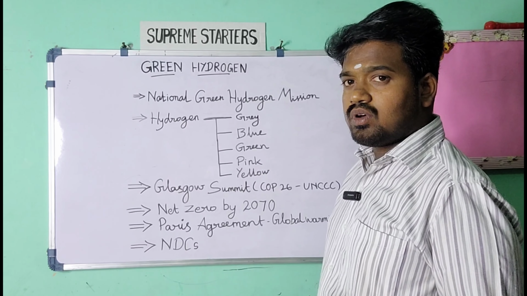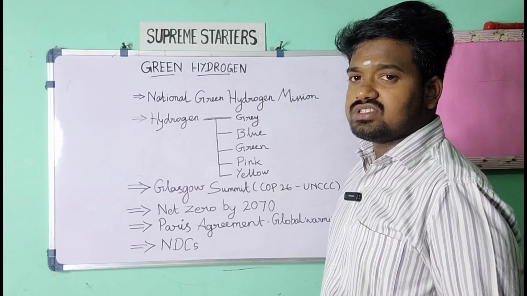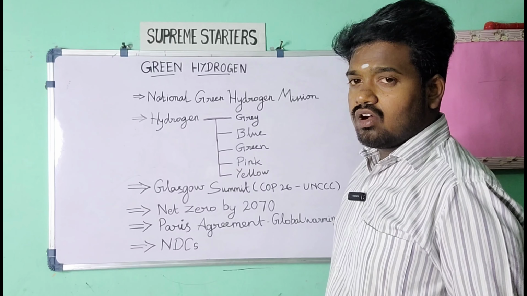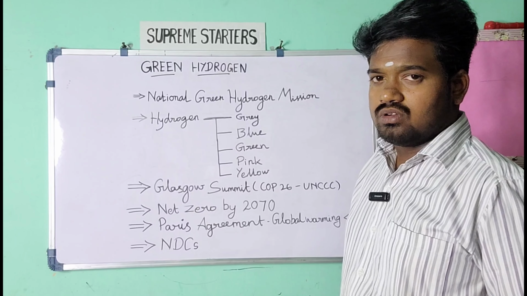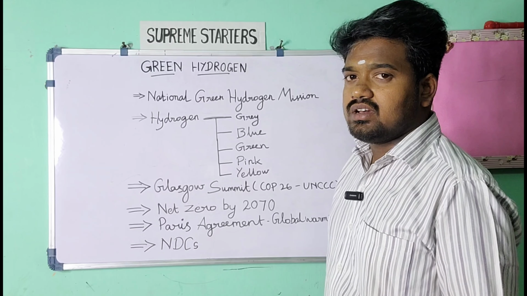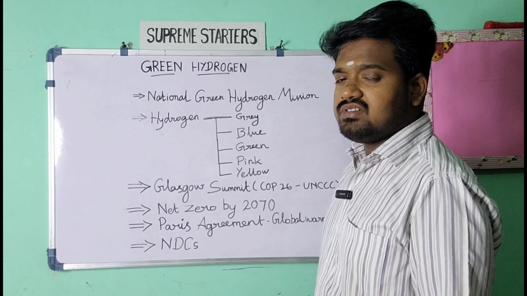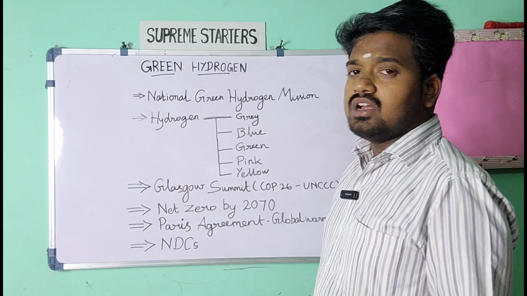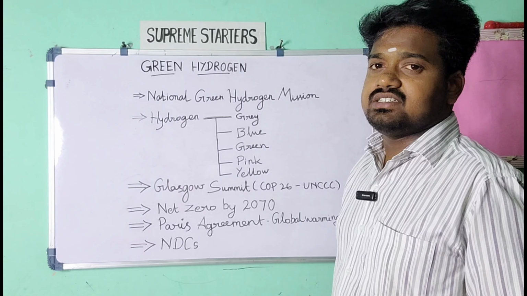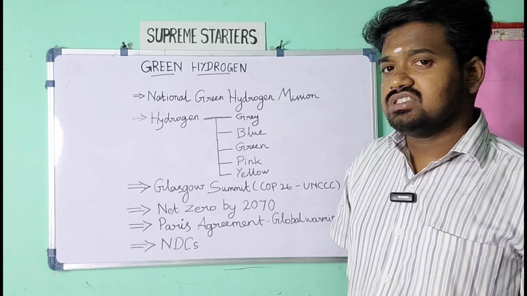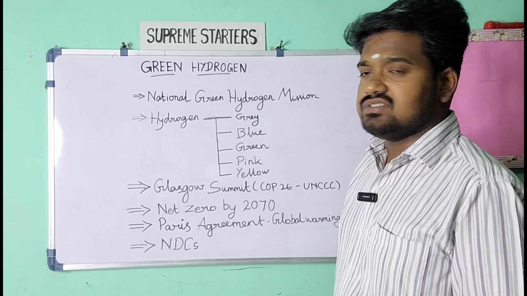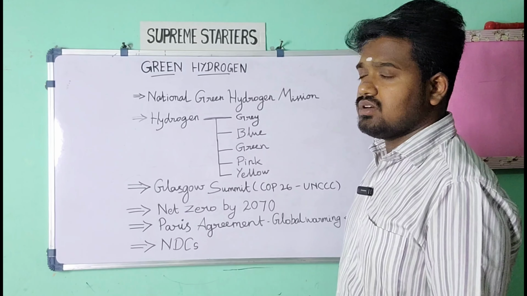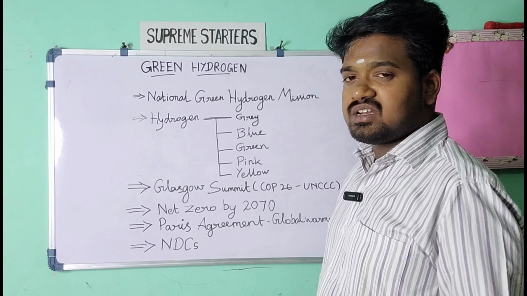And in all other industries, for ammonia production or fertilizer production or steel production, also for electricity production, the major source is coal. So these industries create greenhouse gas emissions, especially carbon dioxide. Carbon dioxide is getting emitted due to fossil fuel usage in all these industries. So the question is with respect to the alternative. So green hydrogen is a very important thing for sustainable development.